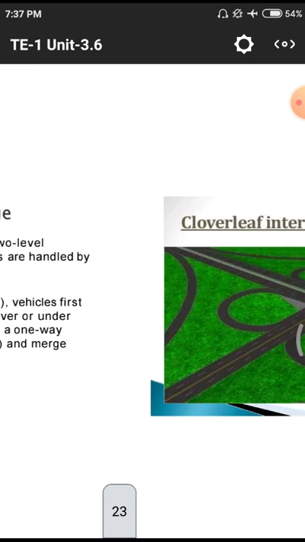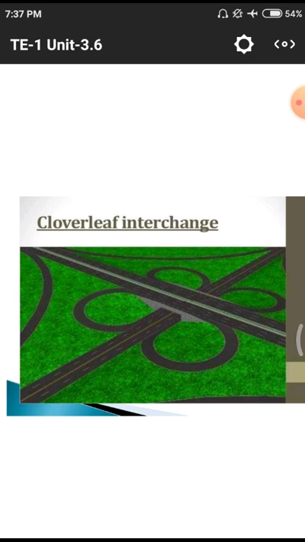It means we have to observe this diagram first of all. This is a complete cloverleaf interchange. In this complete cloverleaf interchange, the road section is like a pattern of a flower with a central part. That means major lane and minor lane we are having, and those lines are connected with these intersections. In the middle we are having an overbridge and an RUB, underpass and overpass, both. Underpass means the minor line is in the underpass, and the major line is coming over the overpass.